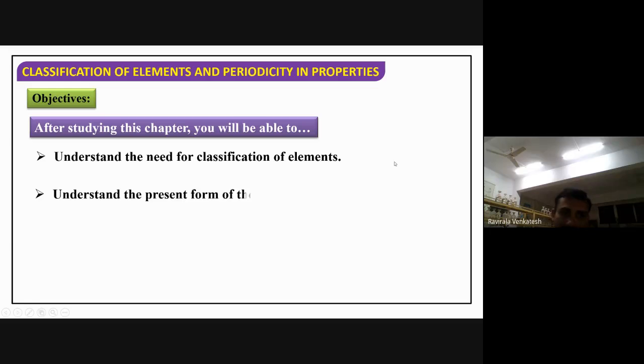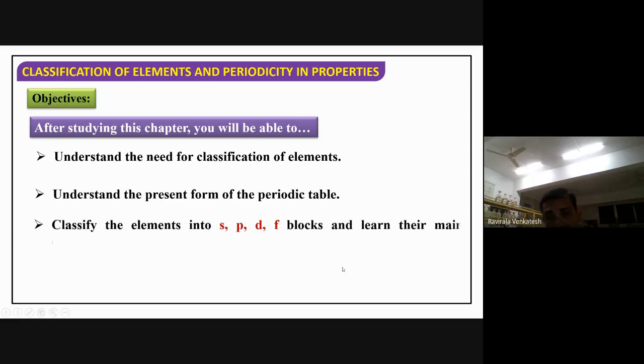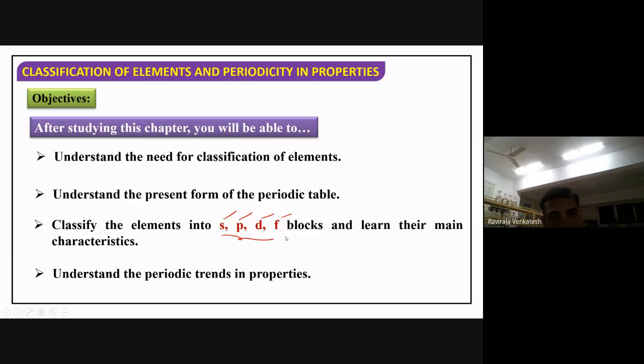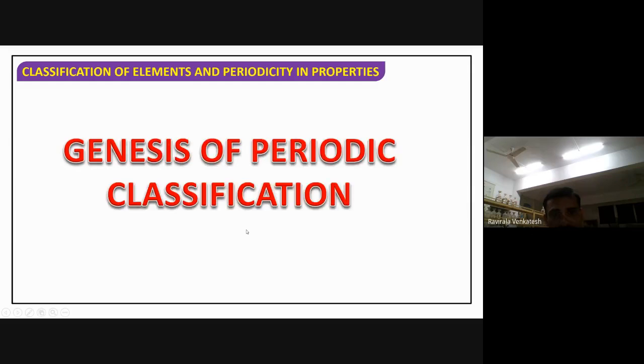Second, we can understand the present form of the periodic table, the periodic table we are actually using here, and we can classify the elements based upon the SPDF blocks. Only 4 blocks will be there: S block, P block, D block, and F block. What is this block? We'll discuss in the next slides. We can understand the properties also. These are the objectives we'll get after studying this chapter.